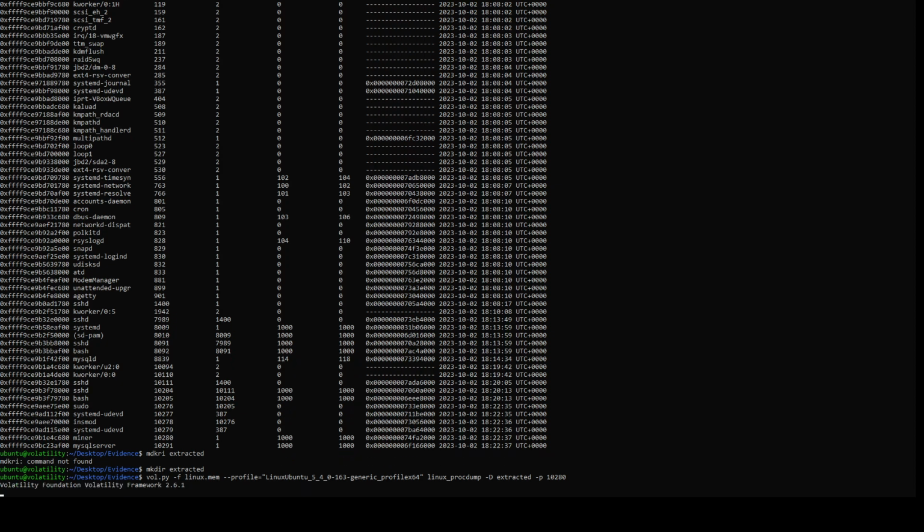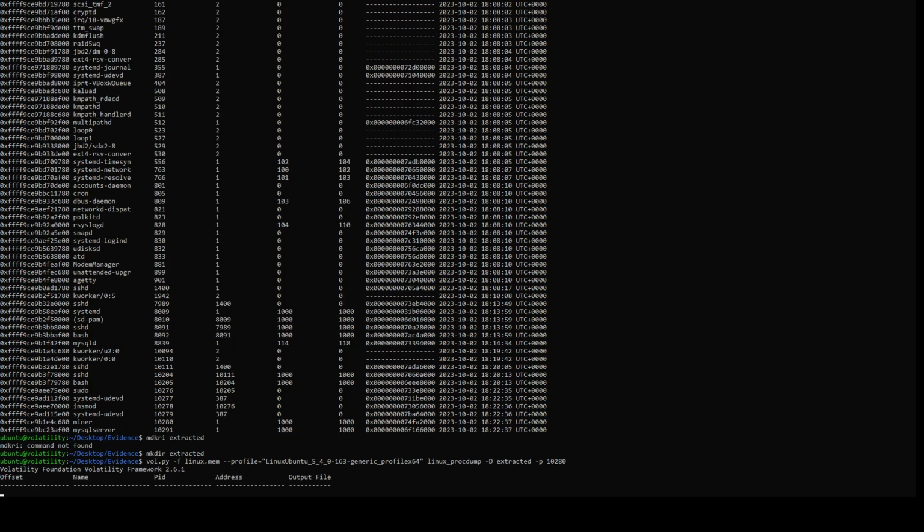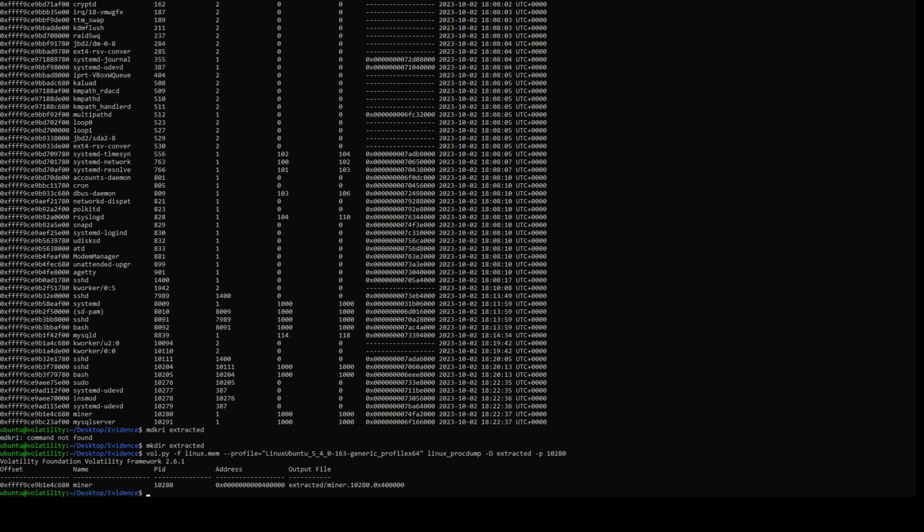So we'll do this. This will probably take a little bit because it has to go hunt the binary down. So I'll just let it do its thing and then change it later. Yep. So offset, name, and then it says extracted.minor.py. Okay, fine. And it does the same thing for the... Oh, it does list the one for the MySQL server. So I guess it doesn't think that one is super special to not mention to us.